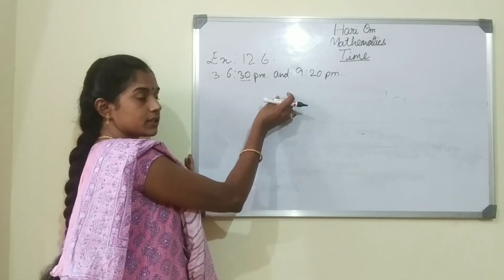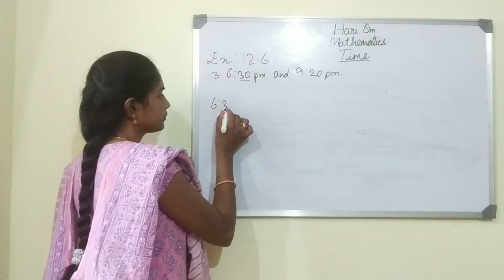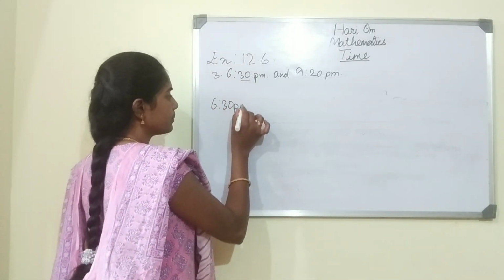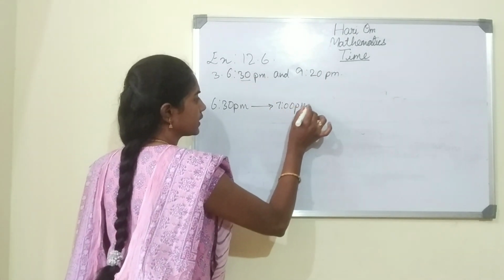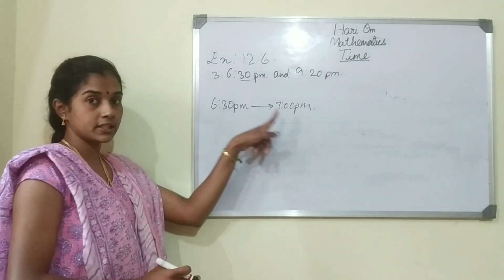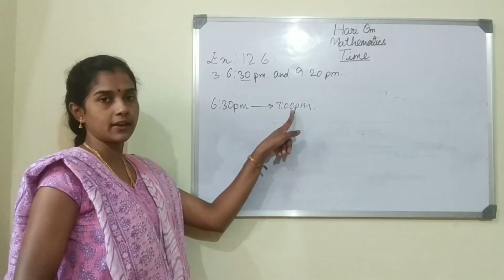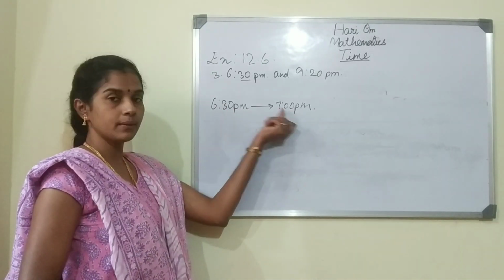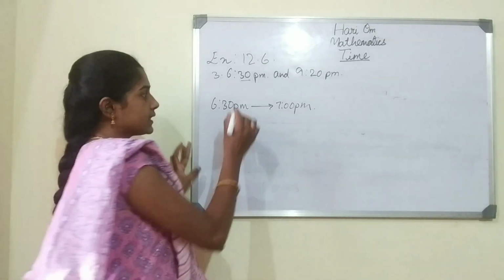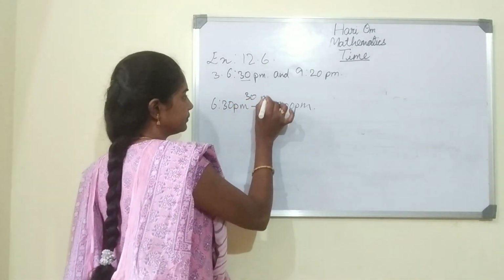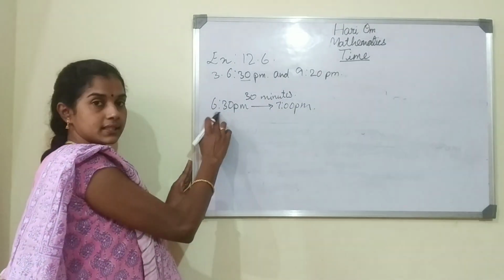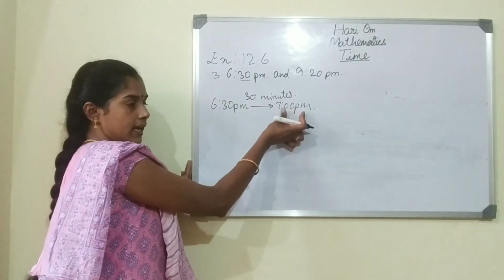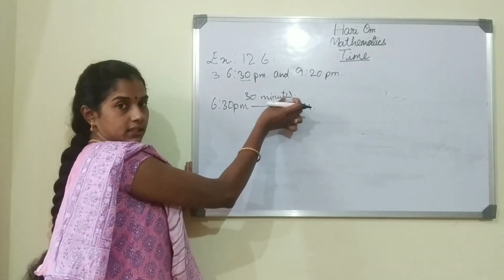Okay, so before writing the hour, from 6:30 to 7. Okay, 6:30 p.m. to 7 p.m. Okay, it is not 6 to 7. It is 6:30 to 7. 6:30 to 7 p.m. How many minutes is it? It is 30 minutes. Okay, the duration between 6:30 p.m. and 7 is 30 minutes.